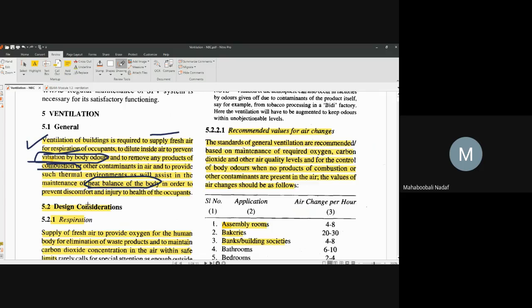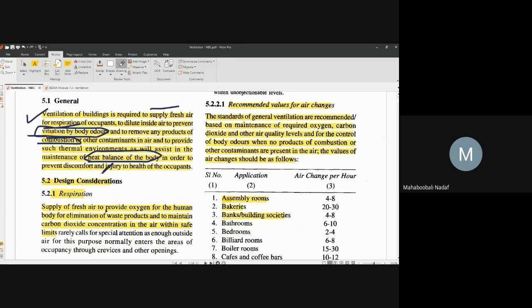What will happen if the heat balance of the body is not taking place continuously? Due to the lack of ventilation, you may feel a higher temperature in your body, excess sweating will take place, leading to health problems. So that is why we always give preference to the heat balance of the body as well as removing the contaminants. This is the main purpose of ventilation.